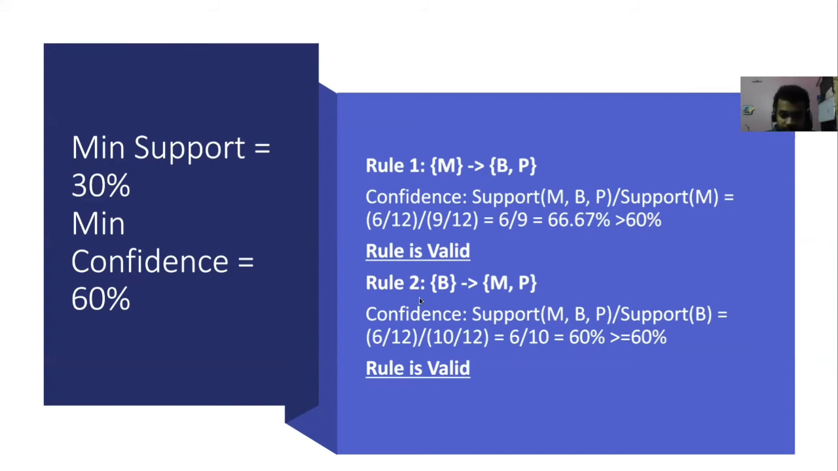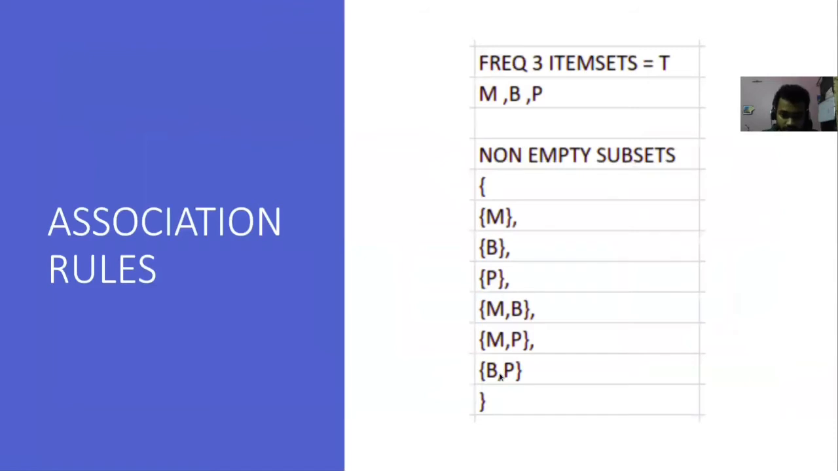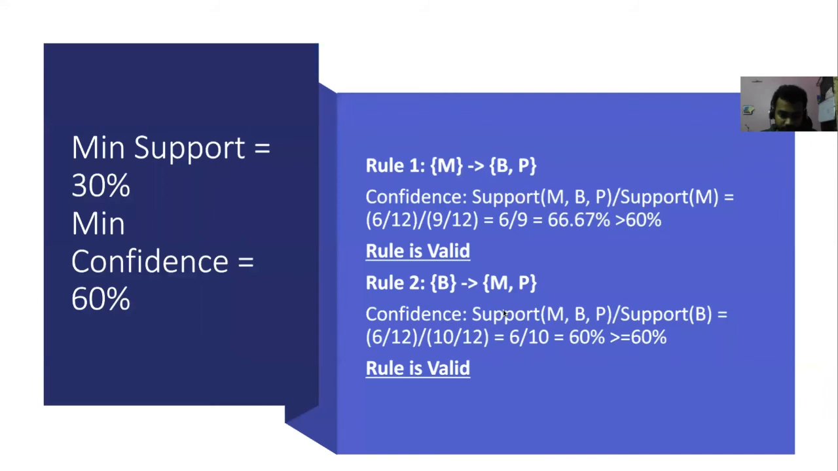Then we come to the second rule, which is B tends to M comma P. Here we are taking each of the elements from the non-empty subsets. First we had M, then we have B. Like this, we will take all the non-empty subsets. Now we have B, so T minus B will be M comma P. M comma P are the remaining elements of the subset T after we have taken B.